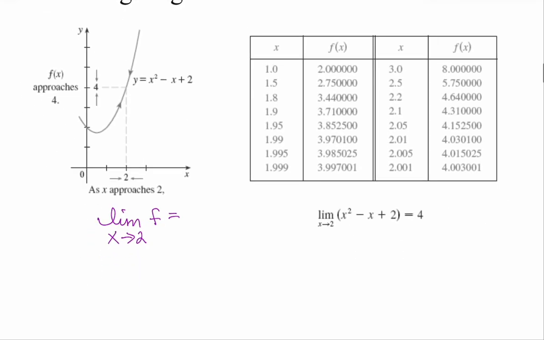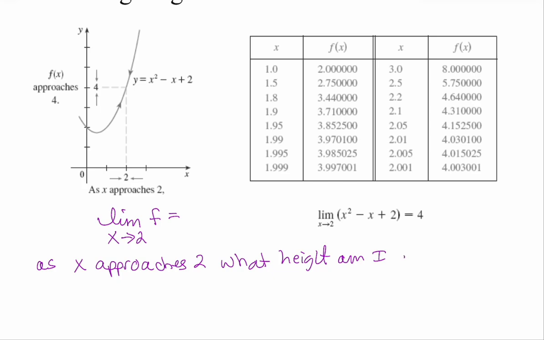So it's saying, as x approaches 2, what height am I at? And it's really not what height am I at, it's what height am I approaching. If we look on the left side of 2, like 1, 1.5, 1.8, 1.9, you can see we're getting super, super close to 4.